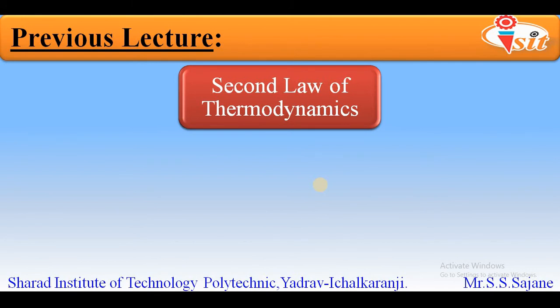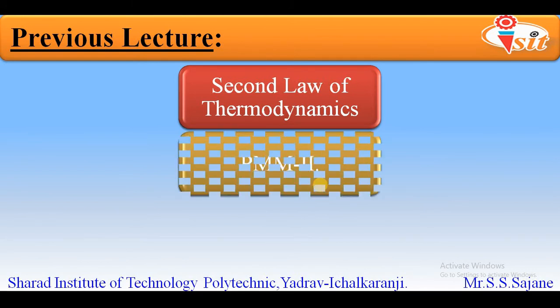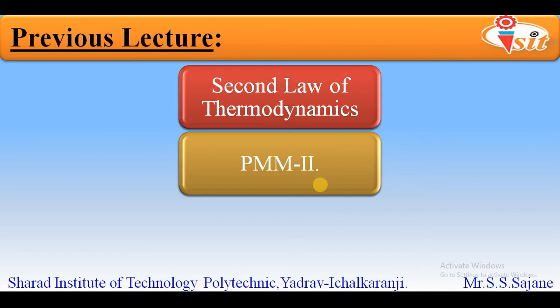Then after the second law of thermodynamics, we have seen what is perpetual motion machine of second kind. A lecture previous to that, we also saw PMM1. You should understand the difference between these two types of PMM, perpetual motion machine of first kind and of second kind. In the previous lecture we saw PMM2: the machine which violates the second law of thermodynamics.